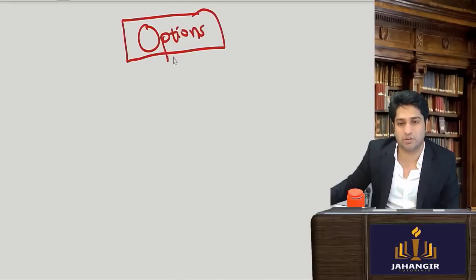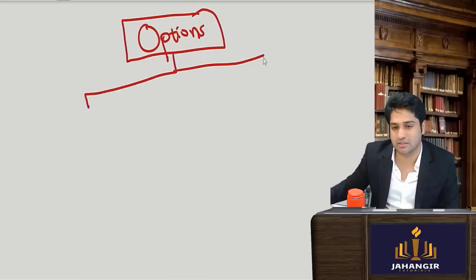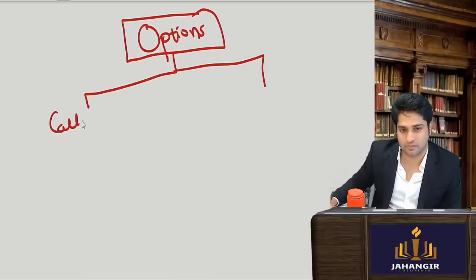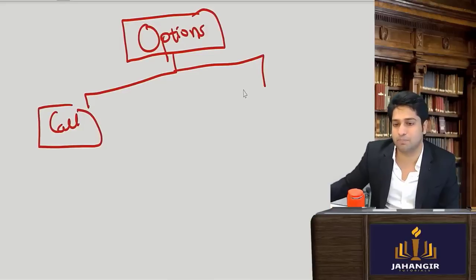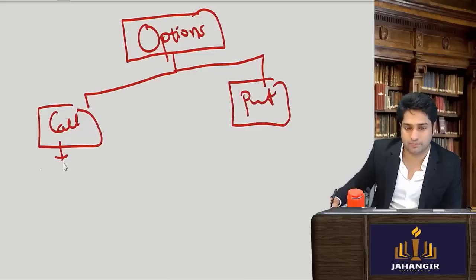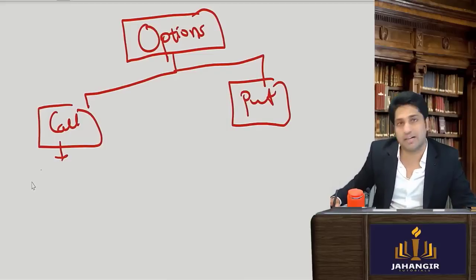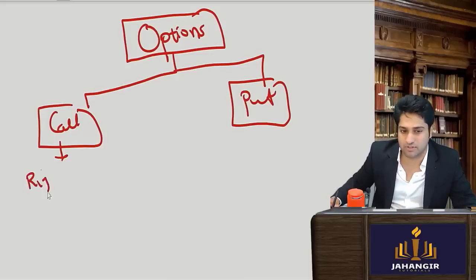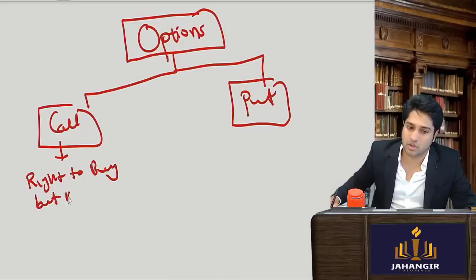There are two kinds of options. One is a call option and the other one is a put option. What does a call option offer? It gives you the right to buy but not the obligation to buy. So you have the right to buy but no obligation to buy.